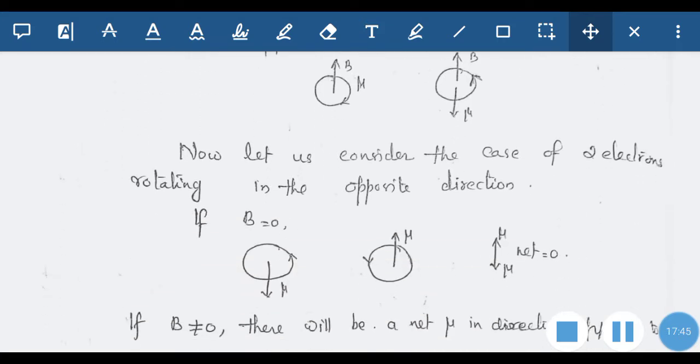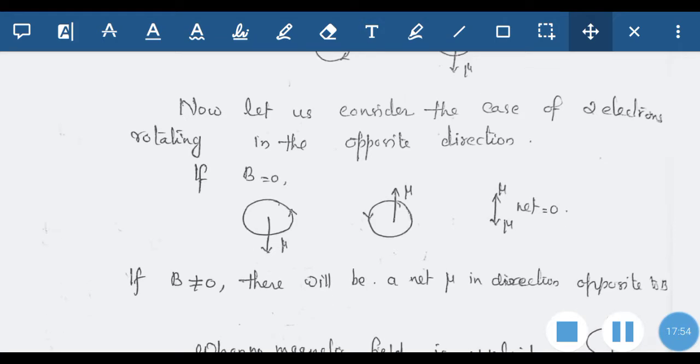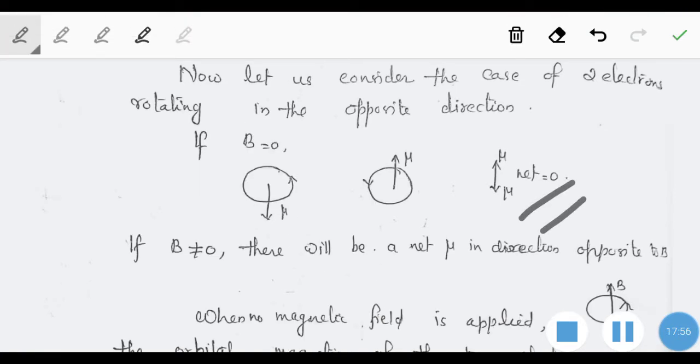Now let us consider the case of two electrons rotating in the opposite direction. If the external field is equal to 0, then the net magnetic dipole moment will be equal to 0, because in the first case the magnetic moment is in the downward direction, and in the second case the magnetic moment is in the upward direction.